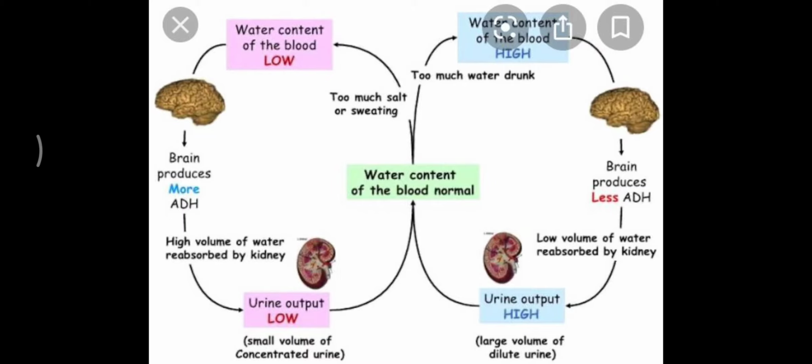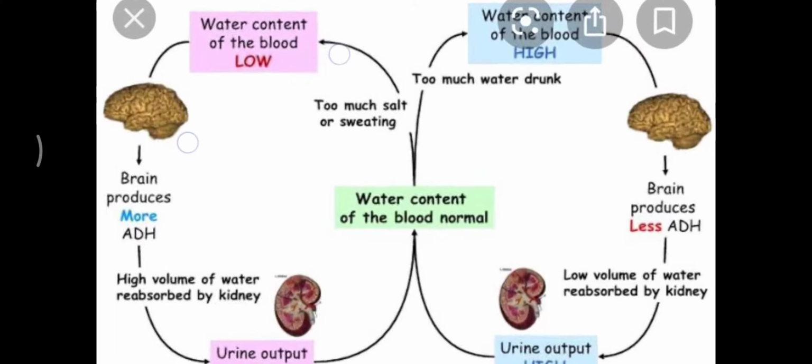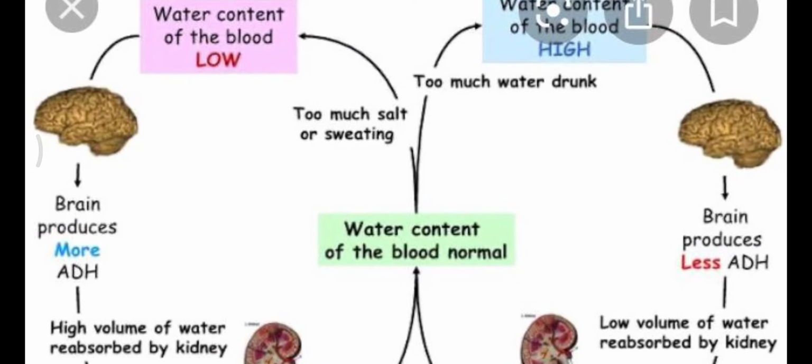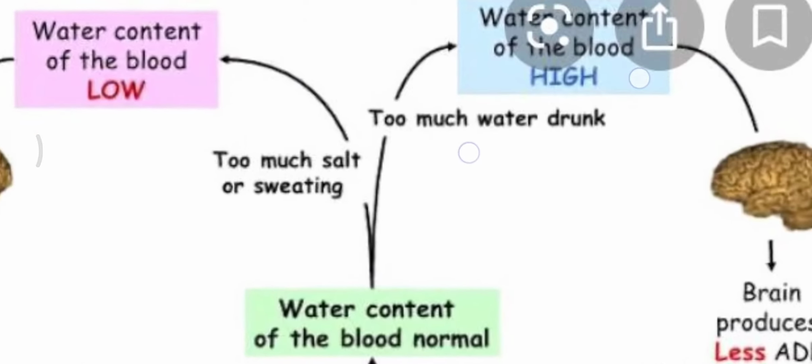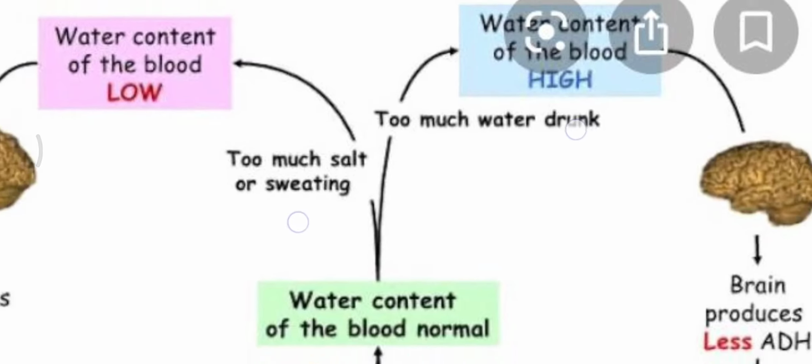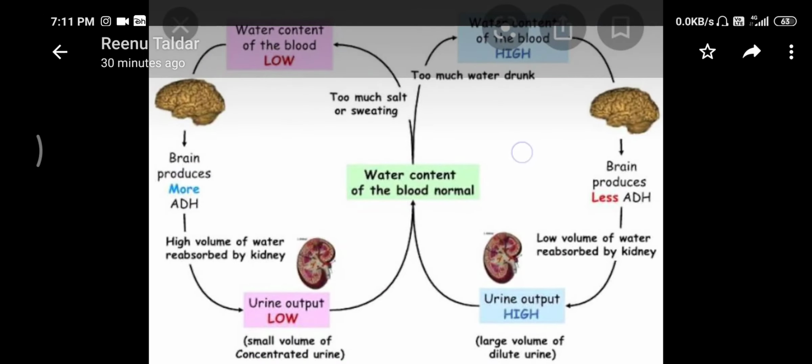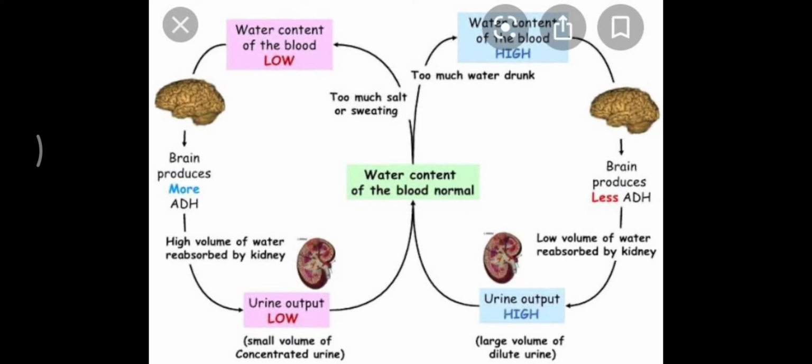So whenever the blood volume increases or whenever the blood volume decreases, under that condition the body needs to do the osmoregulation. So in the center you will see the water content of the blood, which is normal, and then what will happen when the water content will become low, that is shown by the pink heading, and what will happen when the content of the blood will become high, which is shown by blue heading. So let us discuss these conditions one after the other.